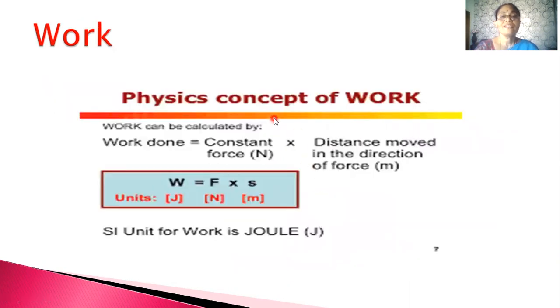Now, in the physics concept of work, it can be defined as the work done is equal to force into distance moved. Mathematically, this can be written as W is equal to F into S. The SI unit of work is joule.